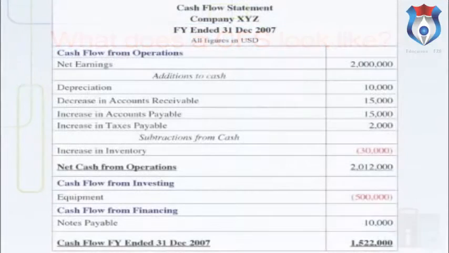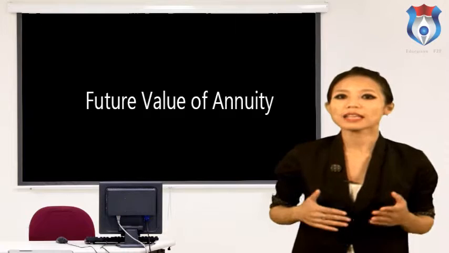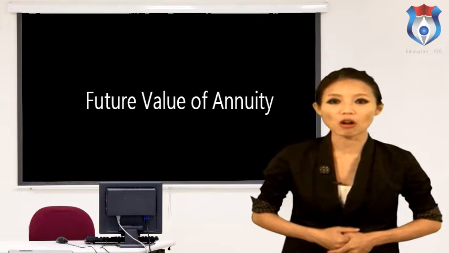What does a CFS look like? Here is a simplified sample showing the three different sections. Cash flow statement, future value of annuity.